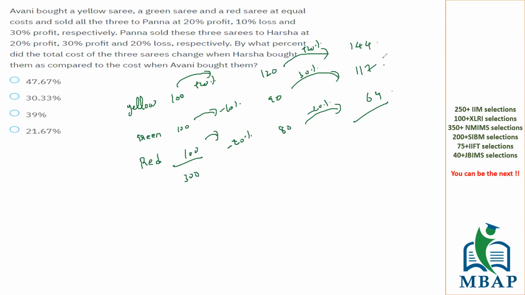Sir, the red sari sold to Panna is 30% profit, sir. 20% profit, 10% loss, and 30% profit. My bad. This is 30% profit. This will be 130. My bad. 130 with 20% discount, you know.